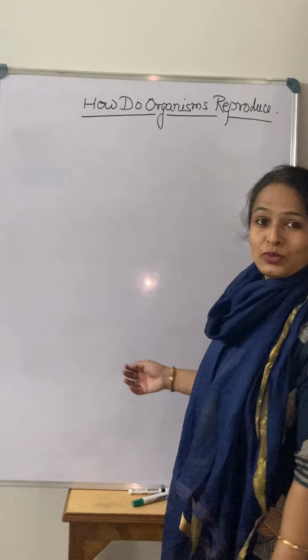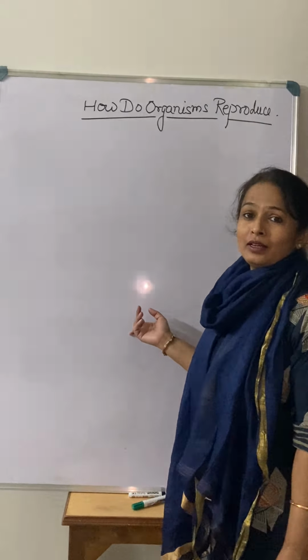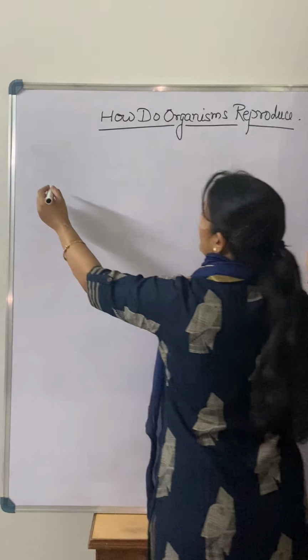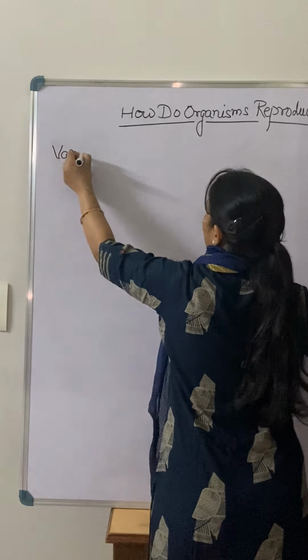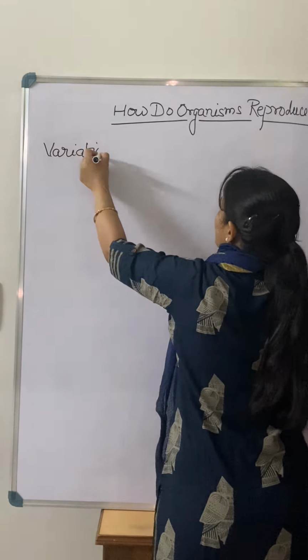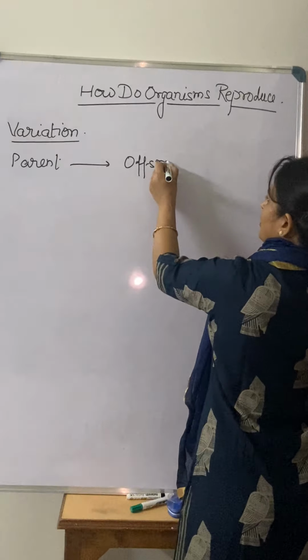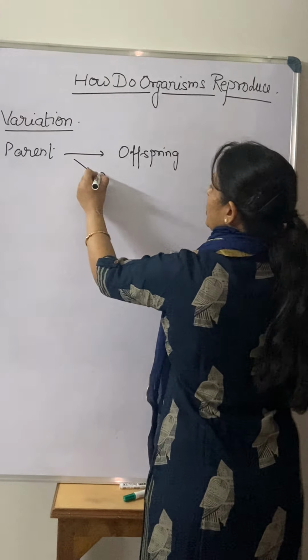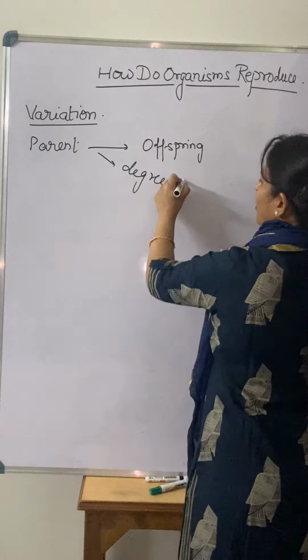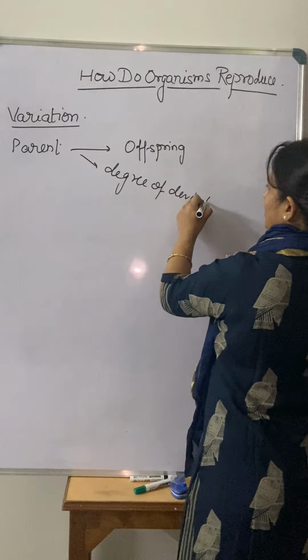Everyone. So today again we are here with another topic of this chapter that we were discussing that day. That was, how do organisms reproduce. Now in how do organisms reproduce, what we were talking about was variation. What is variation? Right, from the parent to the offspring, how much degree is going to be deviated, the degree of deviation, right?